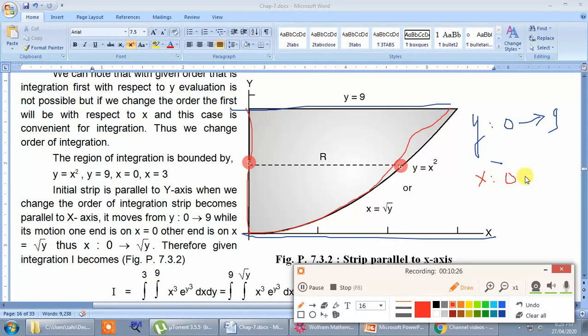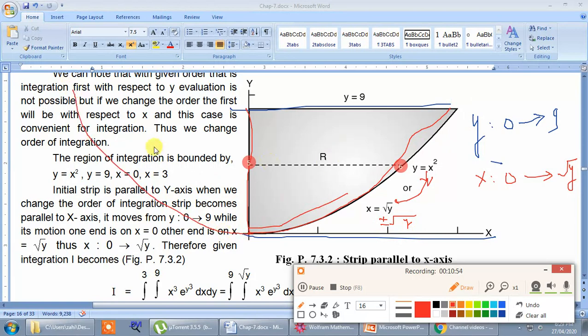And where is the right end? The right end is on the parabola. What is the equation of the parabola? y is equal to x square, but I require the value of x. So from this I can write x equal to root y. Actually there are two values, x equal to plus root y and x equal to minus root y.